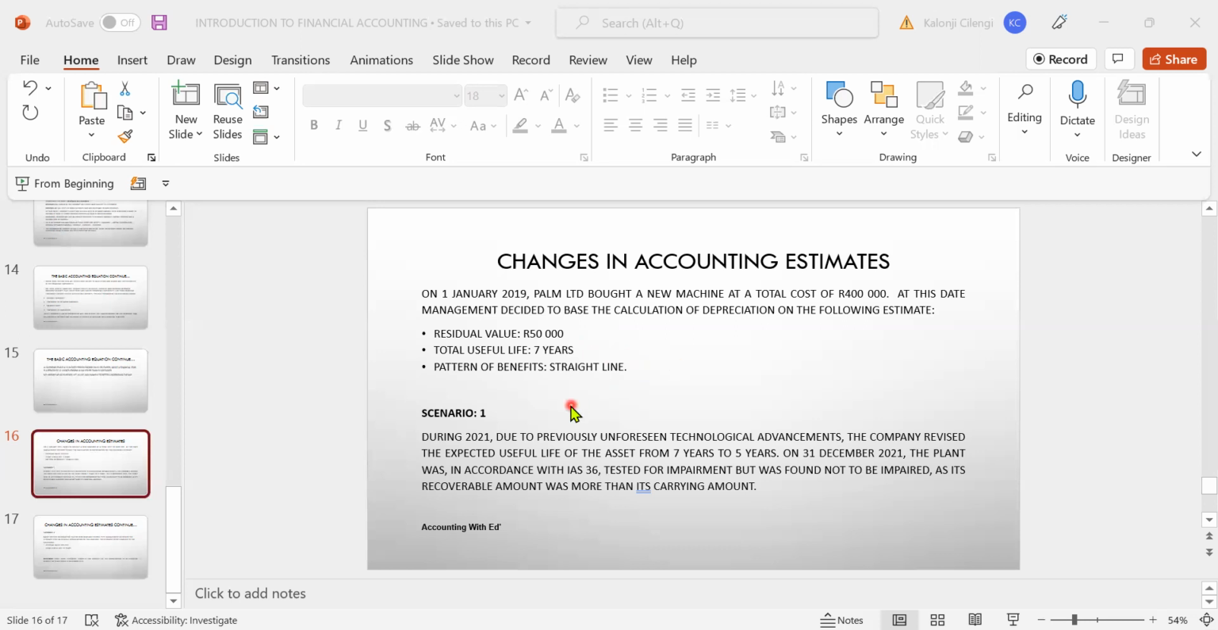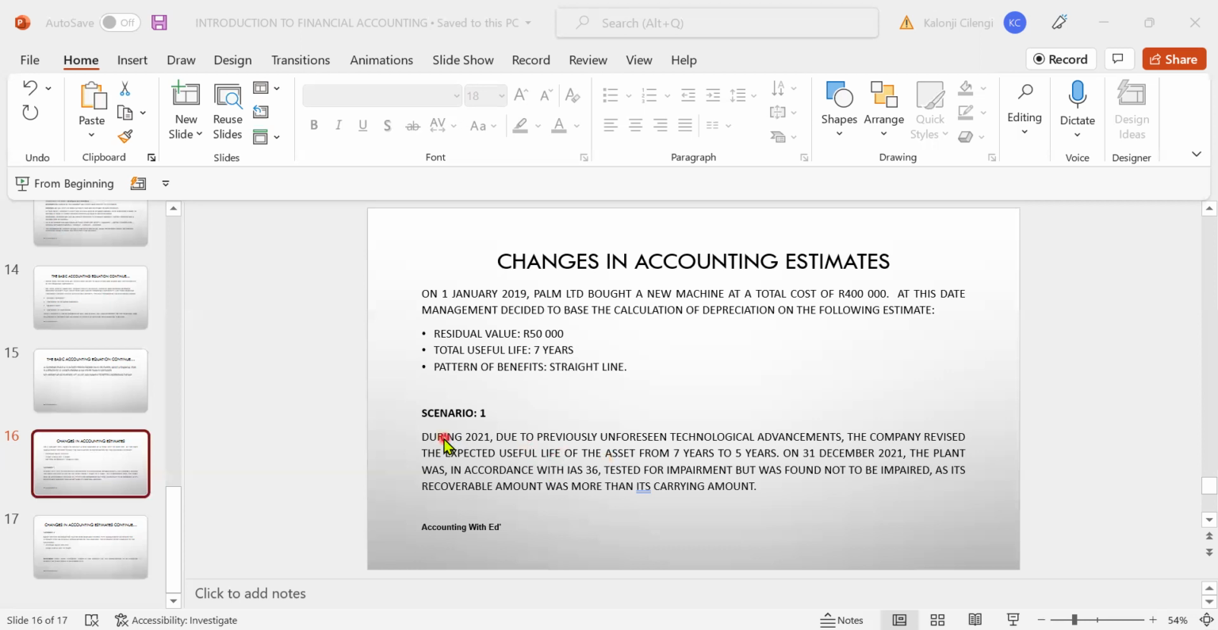Okay, now what is scenario 1? It says during 2021. I'm insisting on the during 2021. Why am I saying it like that? Because sometimes the estimate can change. Management can review the estimate either during the year, at the beginning of the year, or at the end of the year. So all those three scenarios can have an impact on how you calculate depreciation.